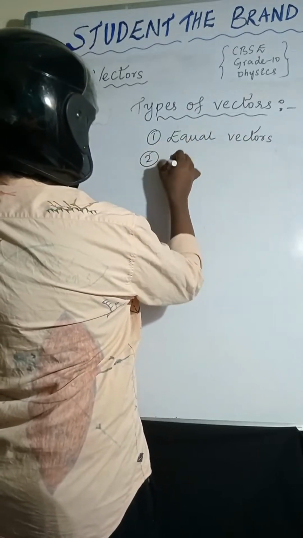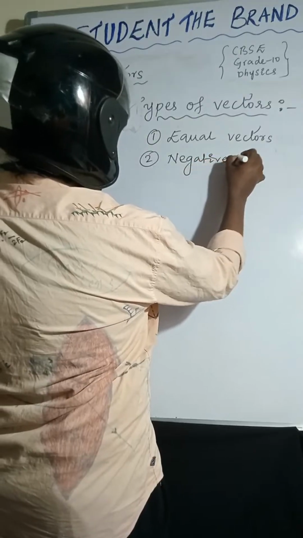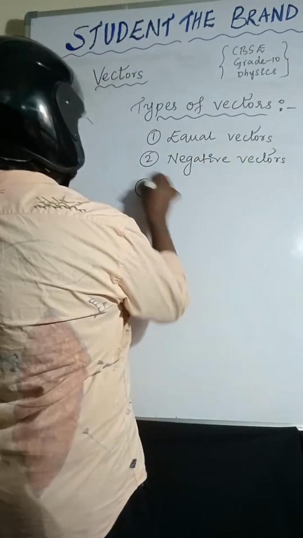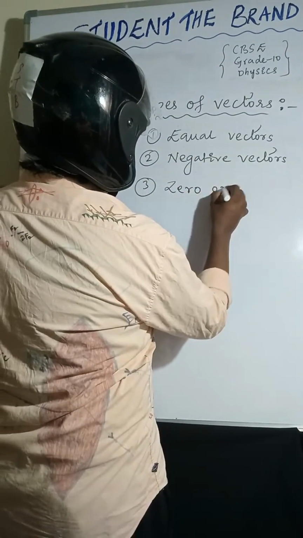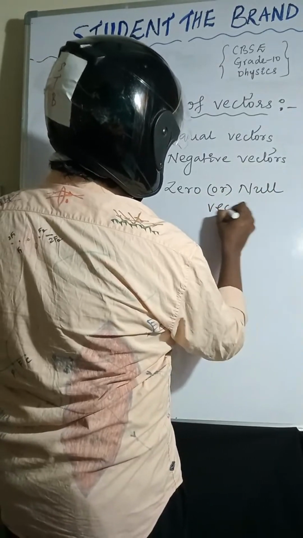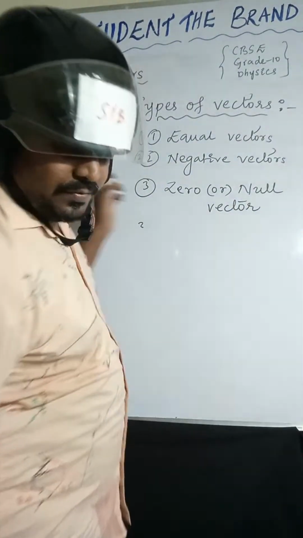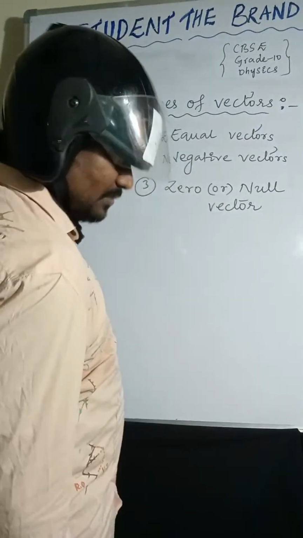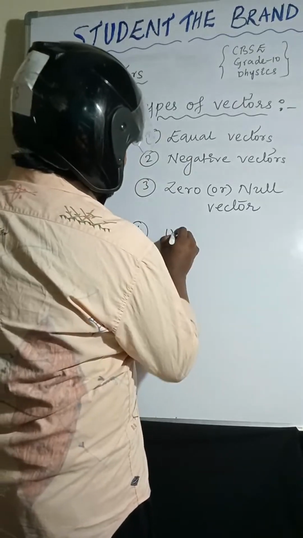Second one, negative vectors. Third one is zero vector or null vector. Fourth one is unit vector.